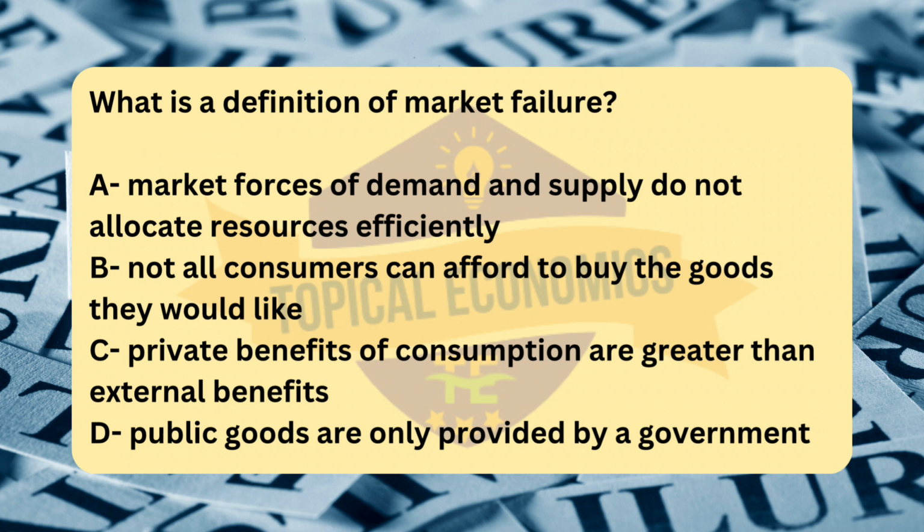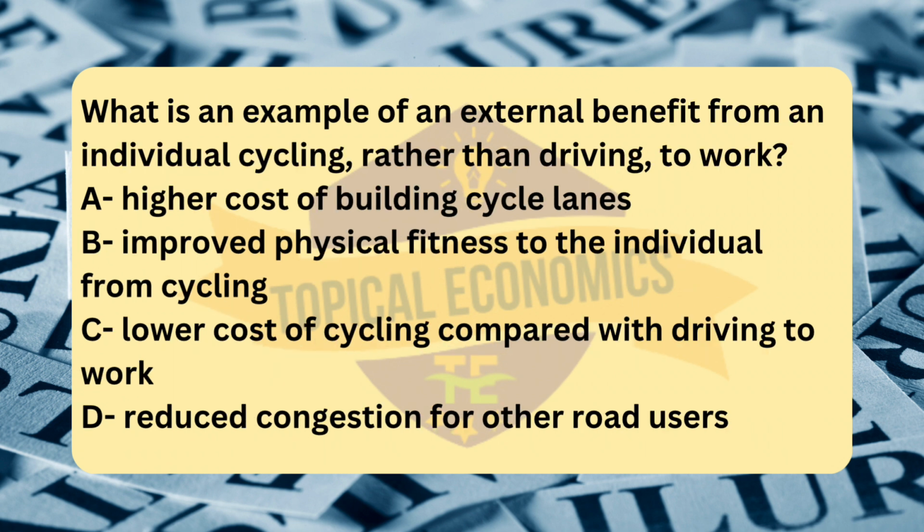Public goods are only provided by a government, is related to public goods but does not define market failure. Public goods are non-excludable and non-rival, which often leads to market failure because the private sector has little incentive to provide them, since they can't easily exclude non-payers. However, the statement doesn't explain the inefficiency in resource allocation that is central to market failure, it just highlights a feature of public goods. Moving to question number 7.